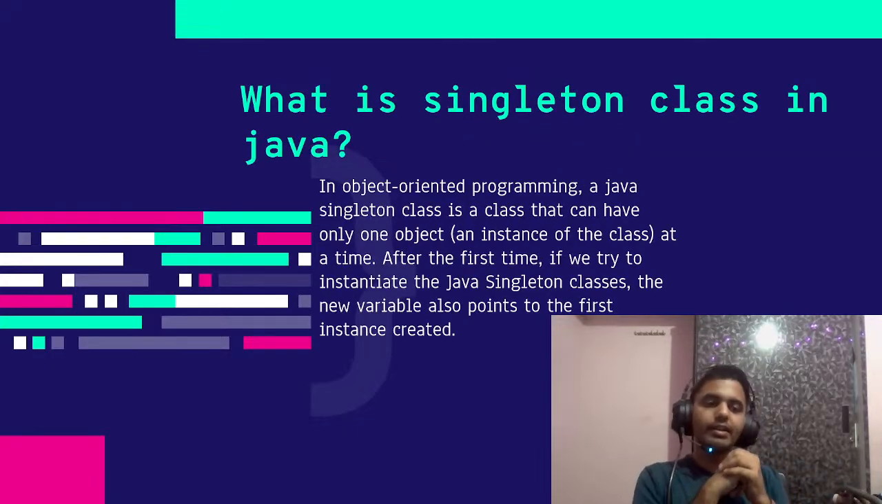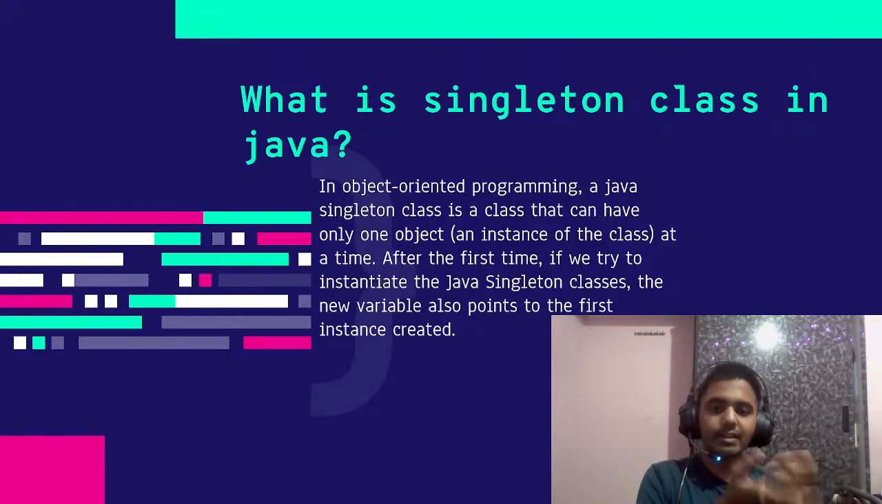Let's move on to the next question. So what is a singleton class in Java? In object oriented programming, a singleton class is a class that can have only one object at a time. After the first time, if we try to instantiate the Java singleton class, the new variable also points to the first instance created. So while using Java, you can create singleton classes. If you make an object of the class, you can create only one object at a time. You can't create multiple objects, right?